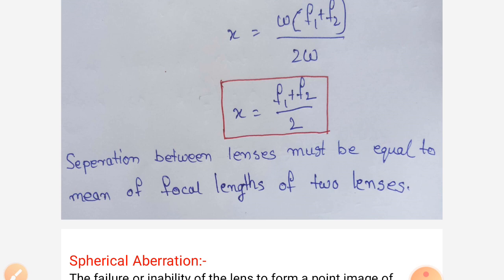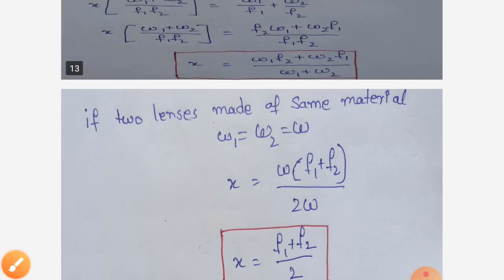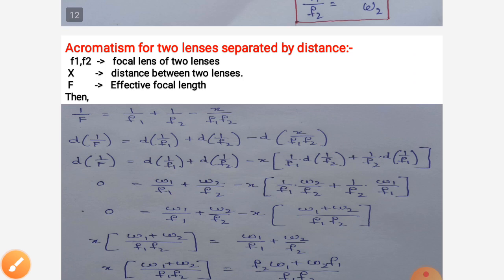This is the condition for an achromatic doublet having lenses made of the same material with separation equal to the average of the two focal lengths. Then we get the achromatism for the lenses when they are separated by a distance.